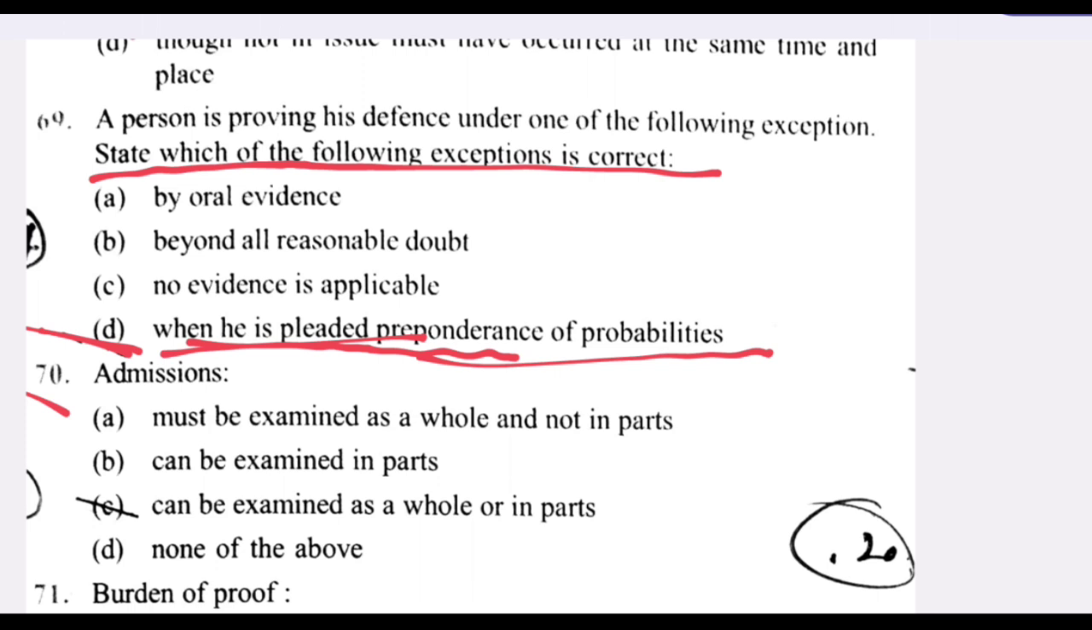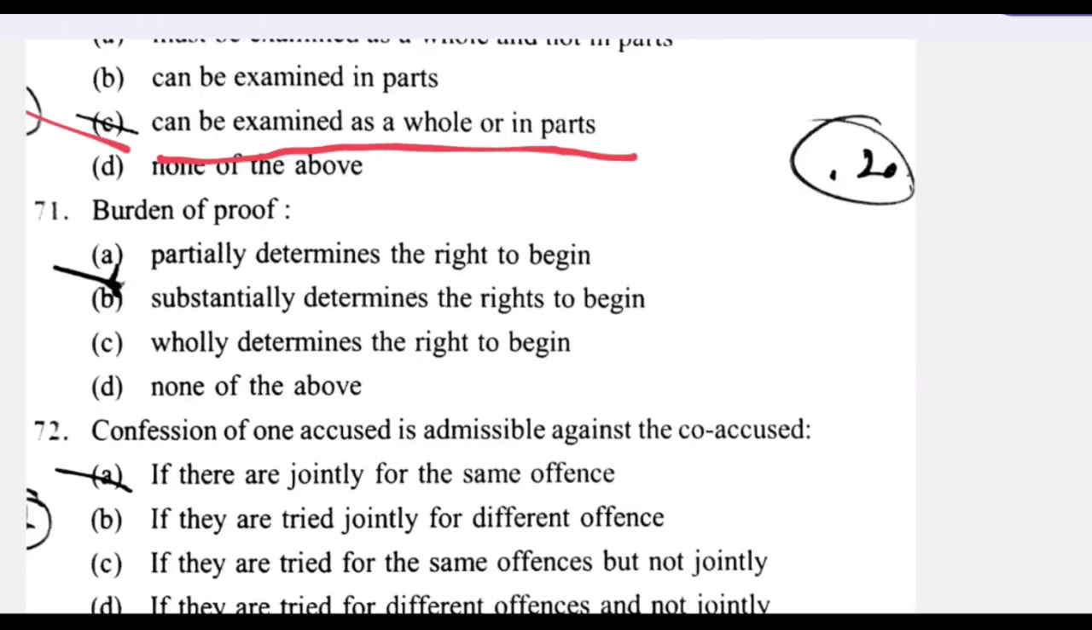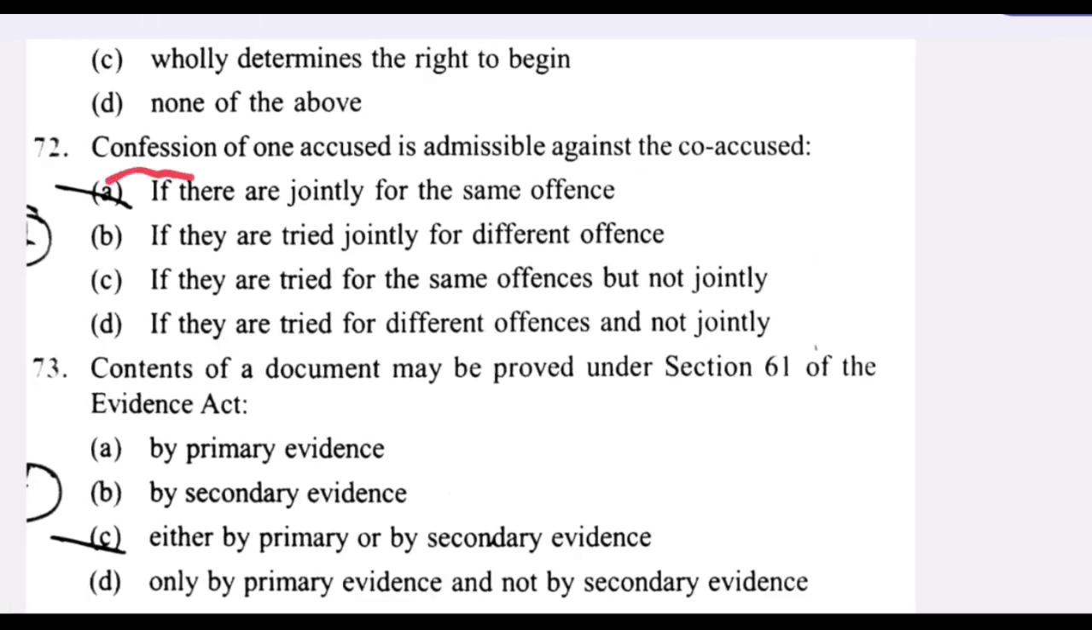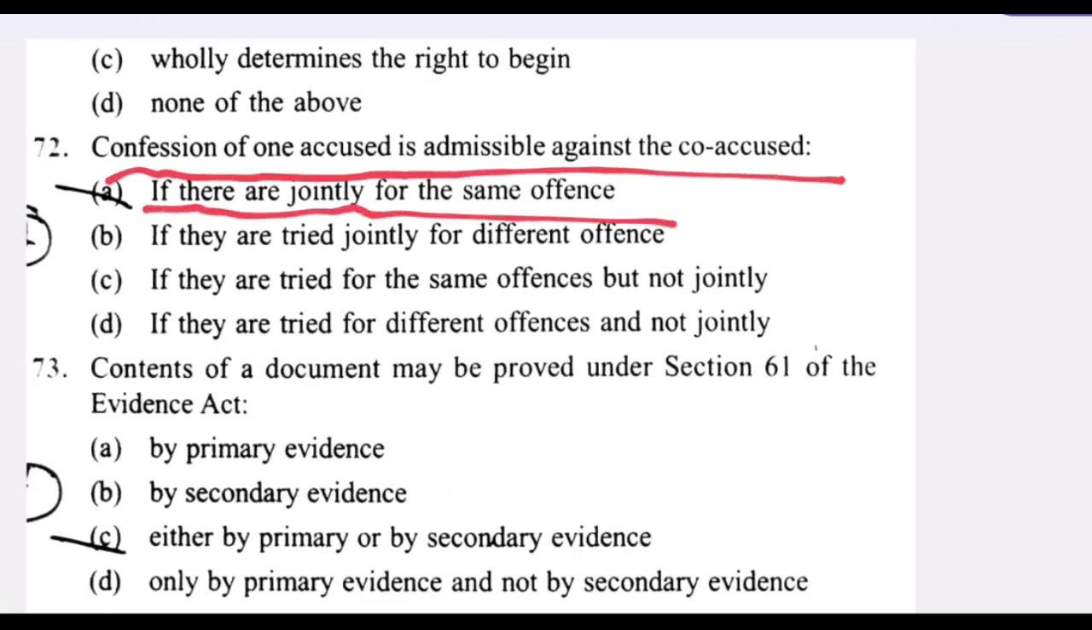70th question. Admission can be examined as a whole or in part. C is the right answer. Burden of proof partially determines the right to begin. A is the right answer. Next question. Confession of one accused is admissible against the co-accused if they are jointly tried for the same offense. A is the right answer.